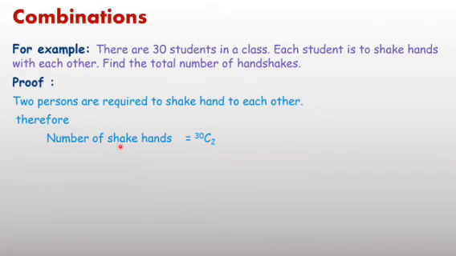Therefore, in this pattern, the number of handshakes equals 30C2. Using the formula, factorial 30 upon factorial 30 minus 2 into factorial 2. Just simplify, and after solving we get 435. There are 30 students. If each student shakes hands with each other, there are 435 handshakes. This is an example of the direct formula of combination.